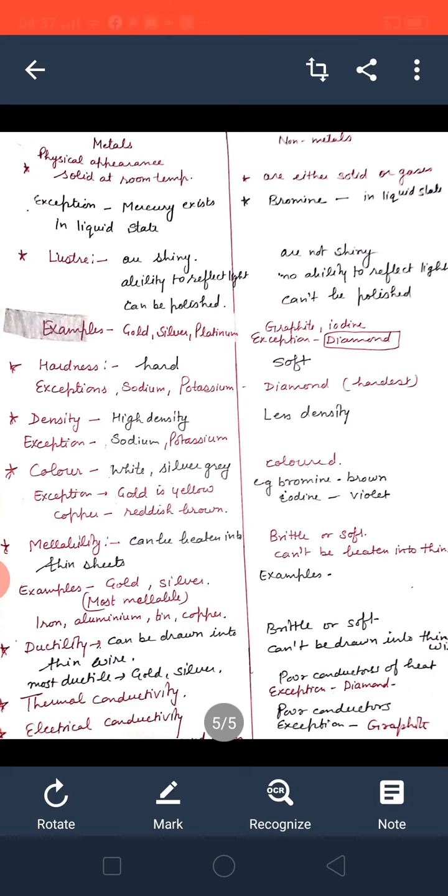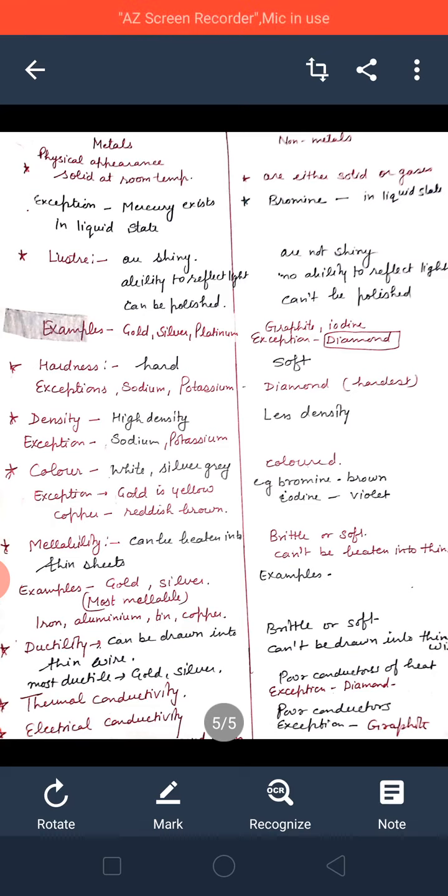The most malleable metals are gold and silver. Other metals that can be beaten into thin sheets are iron, aluminium, tin, copper. But non-metals can't be beaten into thin sheets or foil. They are soft in nature. Graphite, you can see, is very soft in nature.